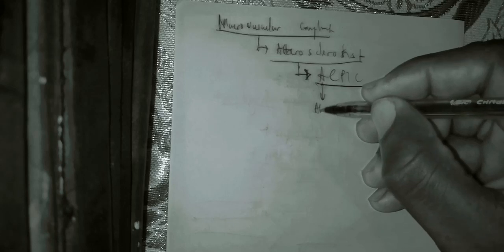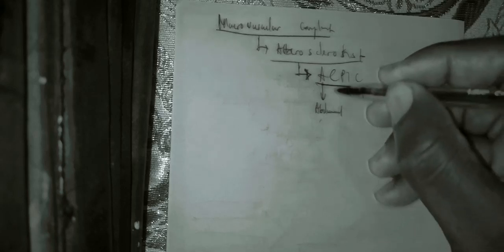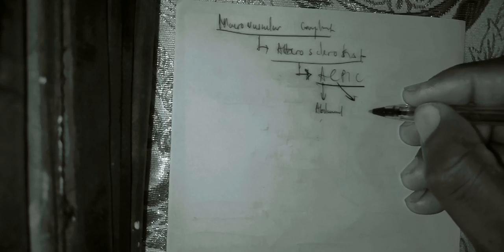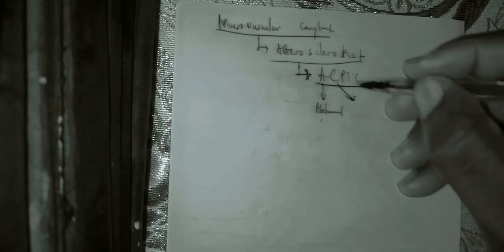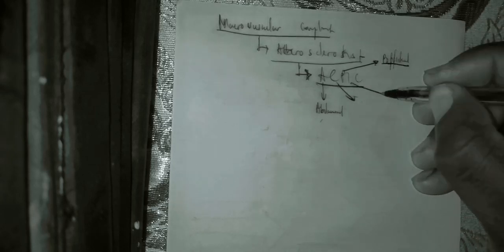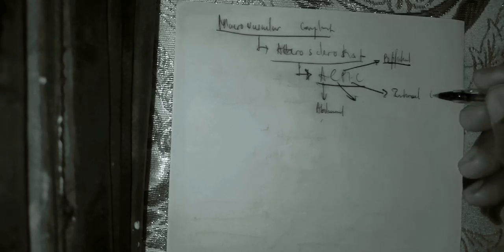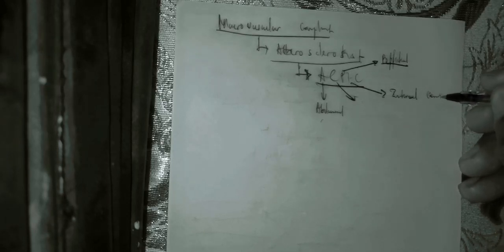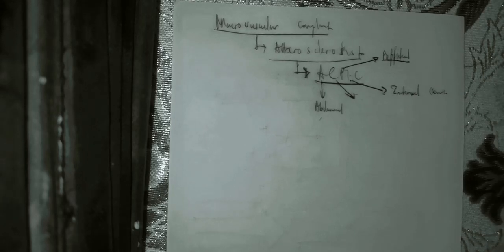A is for the abdominal aorta, so it is the abdominal aorta that is going to be atherosclerotic. C is for the coronary artery, so the patient with diabetes is going to suffer from coronary heart disease. P is for the popliteal artery, so patients with diabetes mellitus also suffer from peripheral vascular disease. I is for the internal carotid, so the patient is also going to have a stroke as a complication. So those are the different mnemonics.